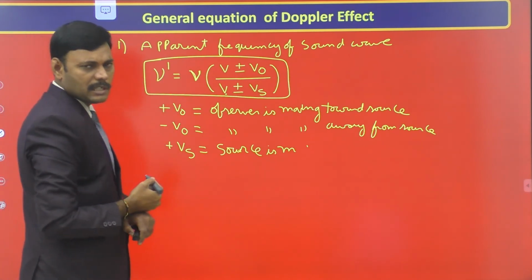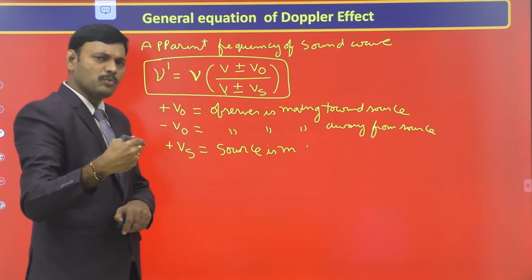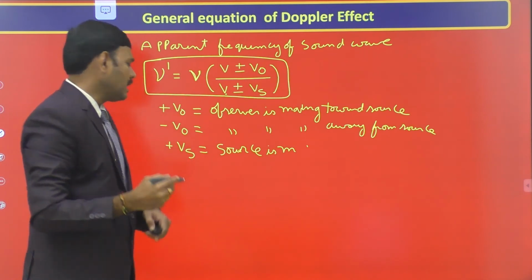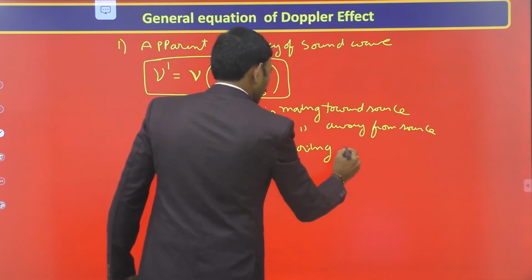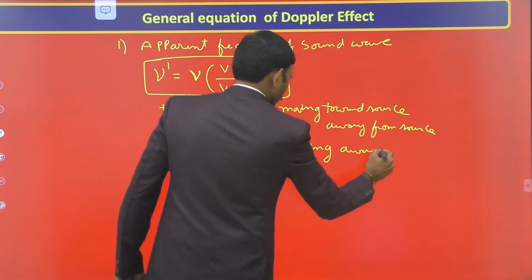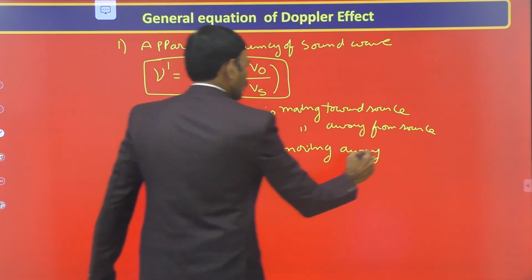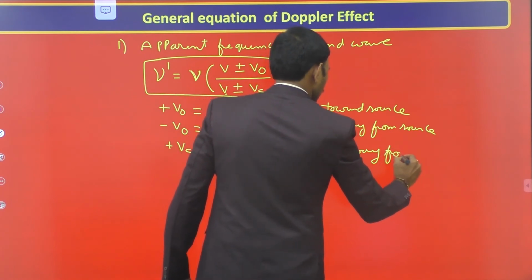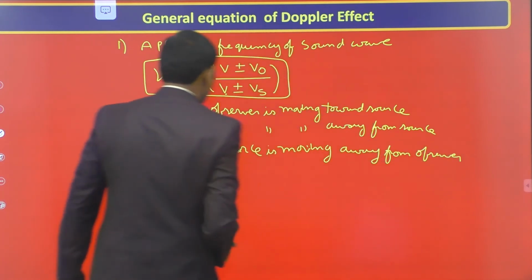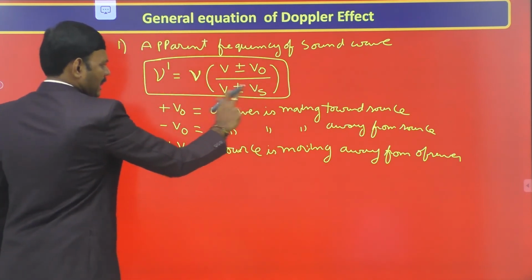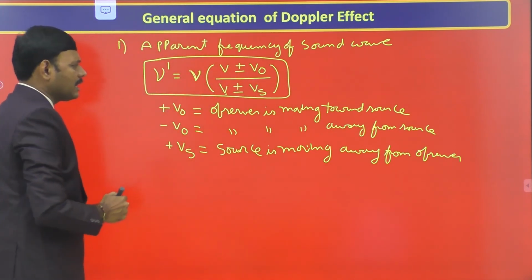When frequency decreases, the source is moving away from the observer. When the source is moving away, we use plus Vs, so that the denominator increases and the apparent frequency decreases.